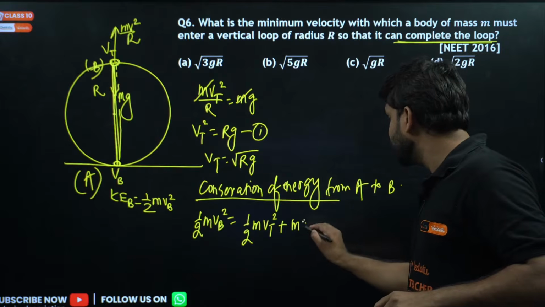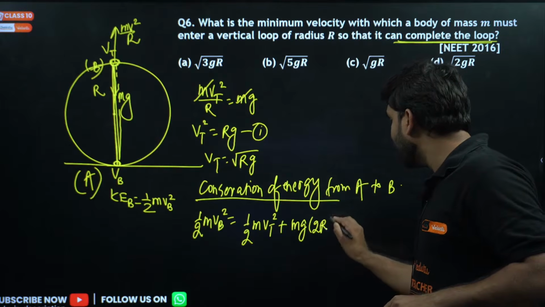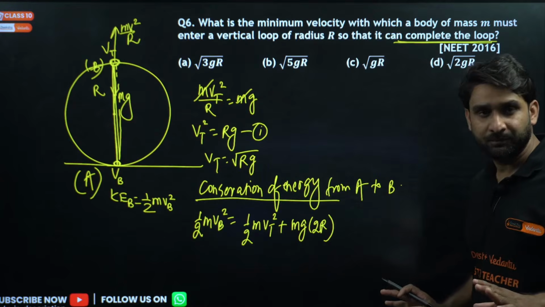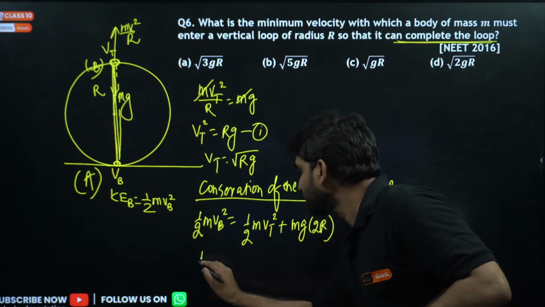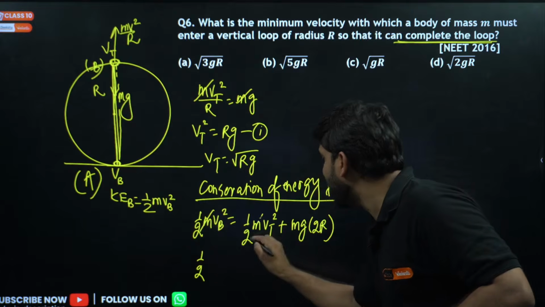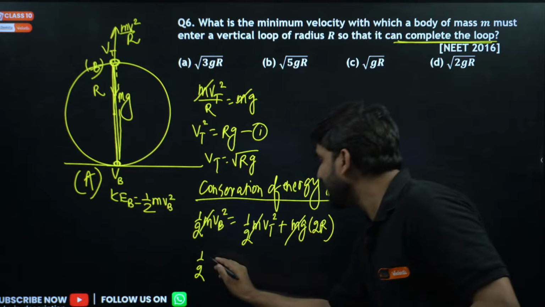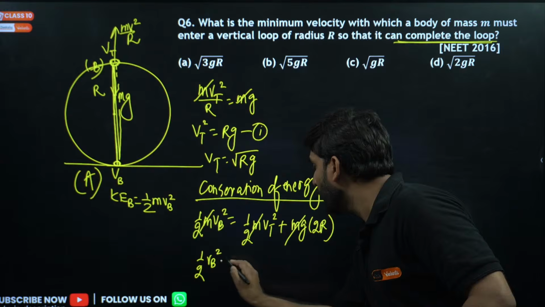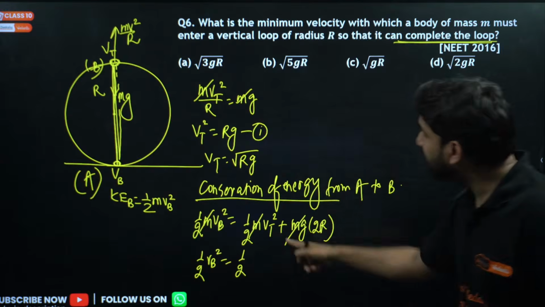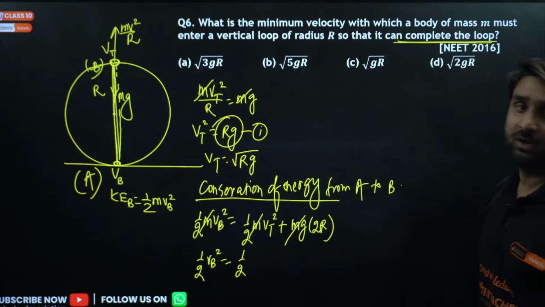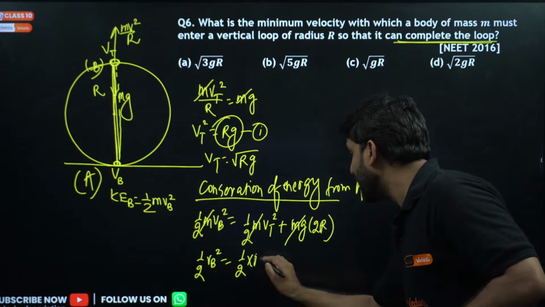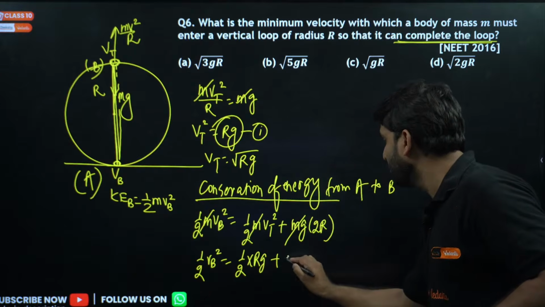So mg into 2r. I hope this is clear to you all. Now m will be cancelled. So 1 by 2 vb square will be equal to 1 by 2 vt square, and vt square is already equal to rg. So we can put here rg plus 2rg.